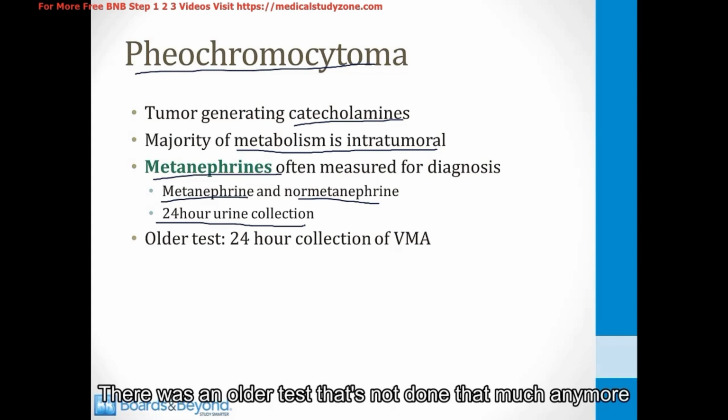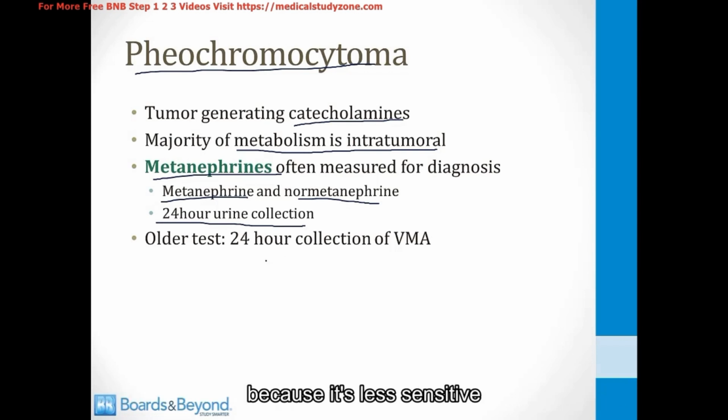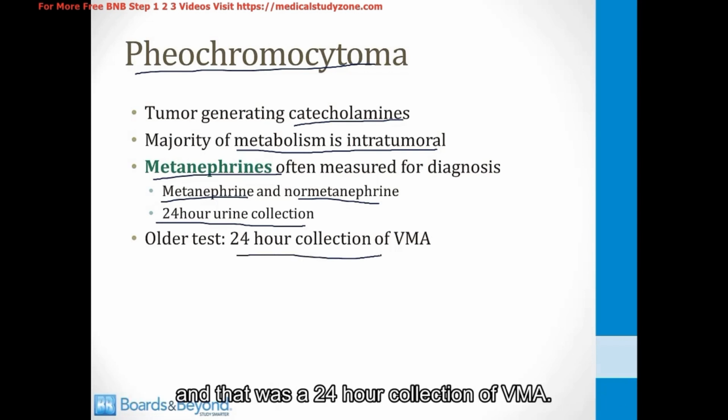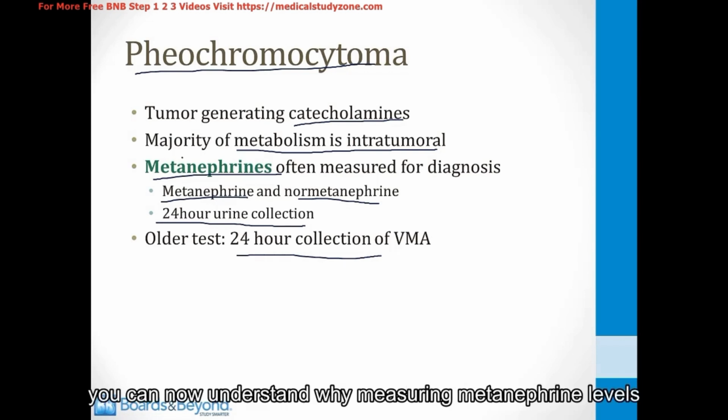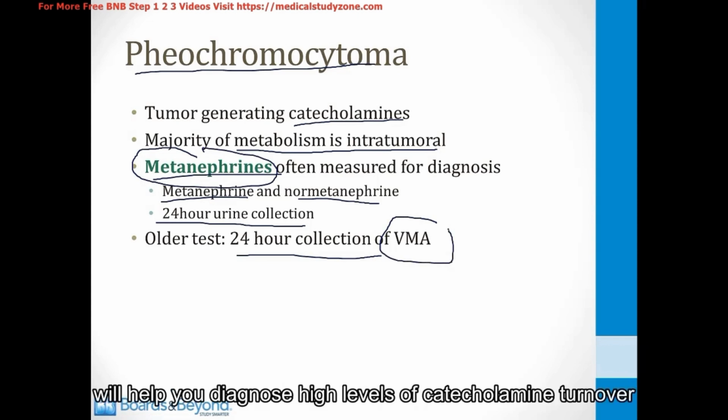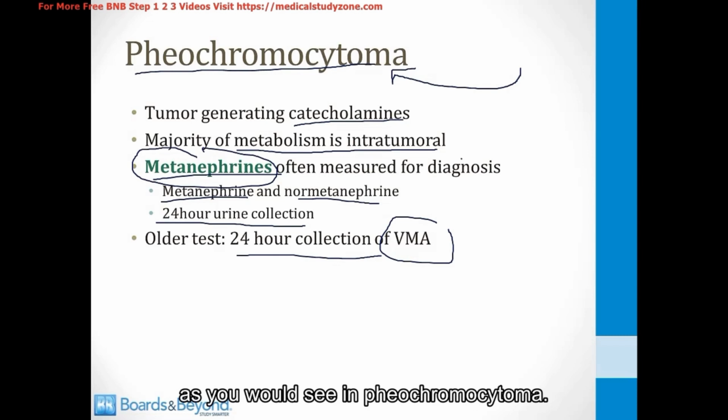There was an older test that's not done that much anymore because it's less sensitive, and that was a 24-hour collection of VMA. And after the last two slides, you can now understand why measuring metanephrine levels or VMA levels in the urine will help you diagnose high levels of catecholamine turnover, as you would see in pheochromocytoma.